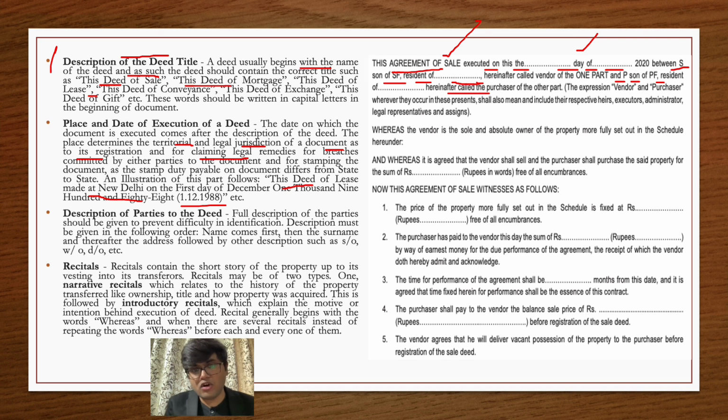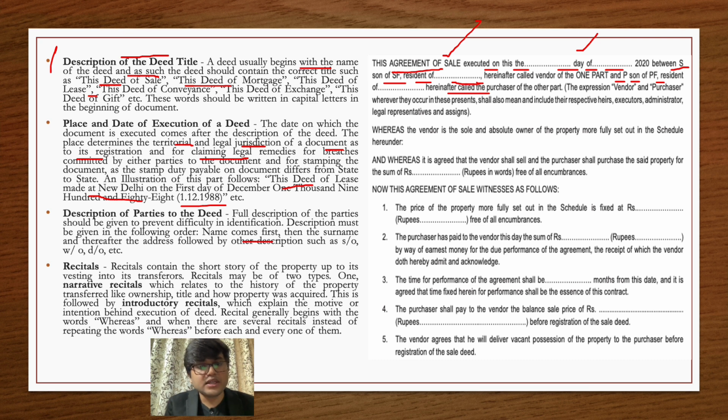See, each contract or deed will have parties and have their names with it. If we talk about a lease deed, there will be lessor and lessee. If we talk about a mortgage deed, there will be mortgagor and mortgagee. So first of all, you just mention their name. You mention that Mr. X, hereinafter for this particular deed, we will call him mortgagor. For this particular deed, we will call him mortgagee. So this is how you give the description of the parties.